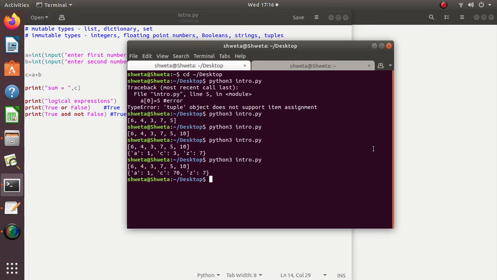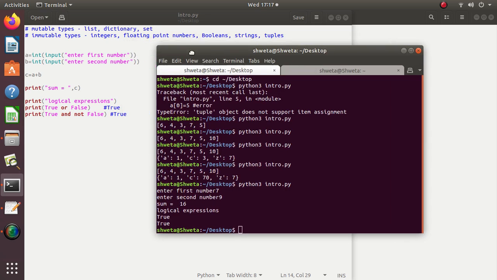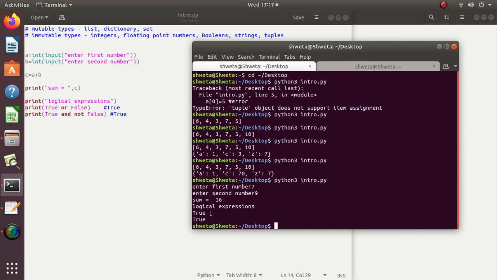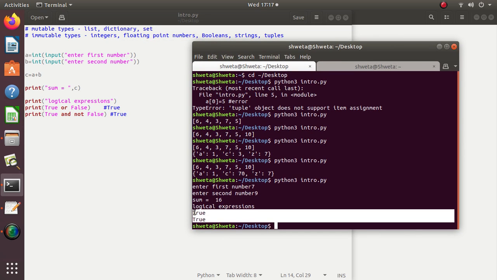So if I run this program, enter first number, okay, logical expressions, the output is true and true, which is correct.